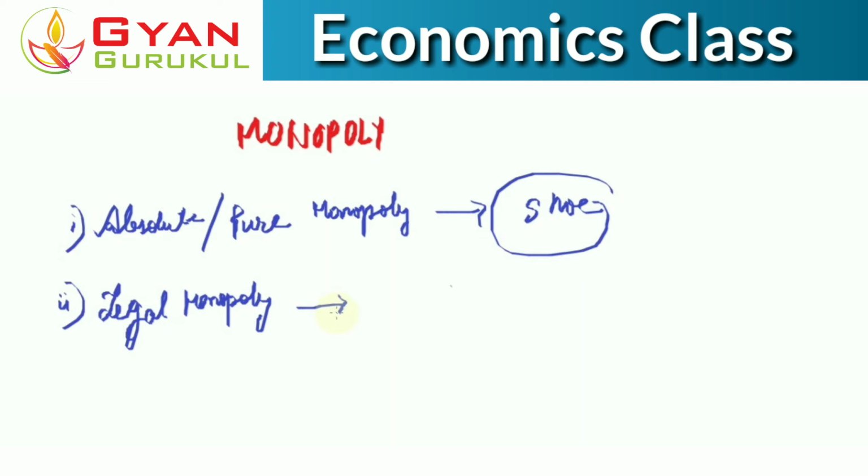Let's say there is a new drug that is invented in the market, and that drug is used to cure a certain disease, right? Now the firm that has produced that particular drug would be given a patent right. It would be given a patent right for, let's say, 15 years.